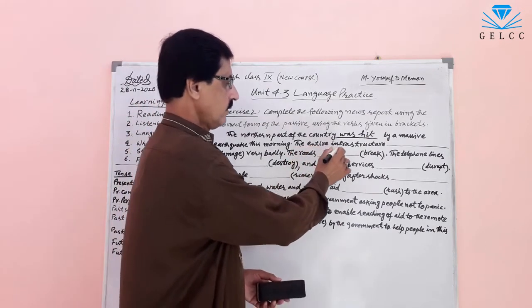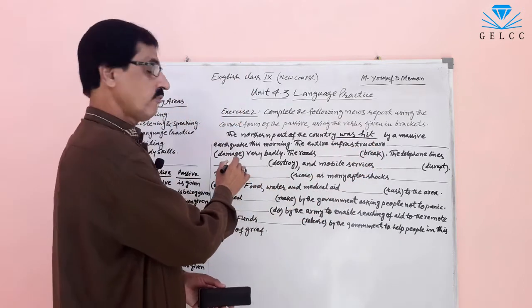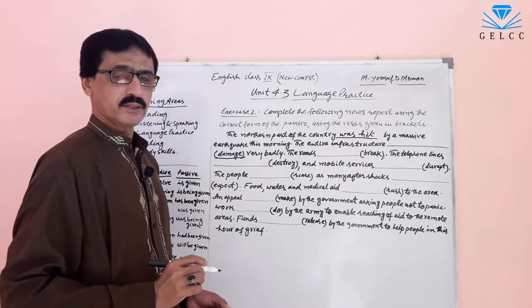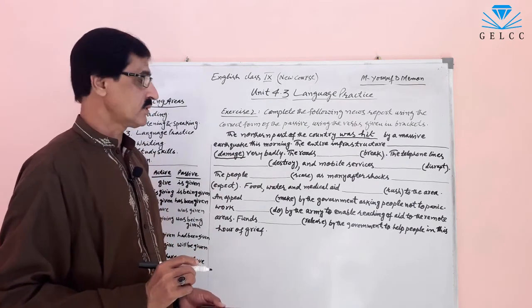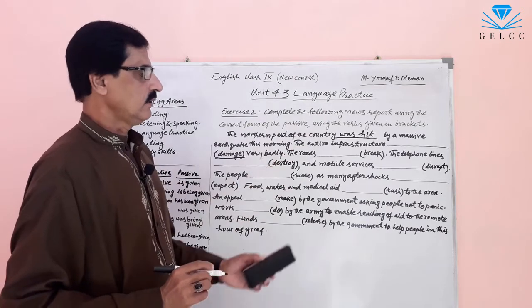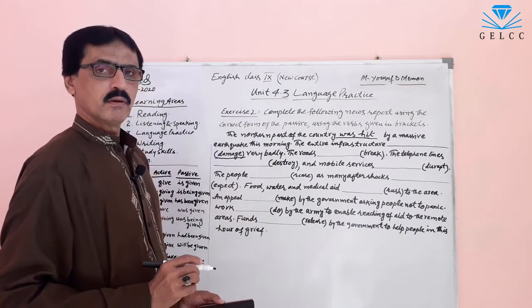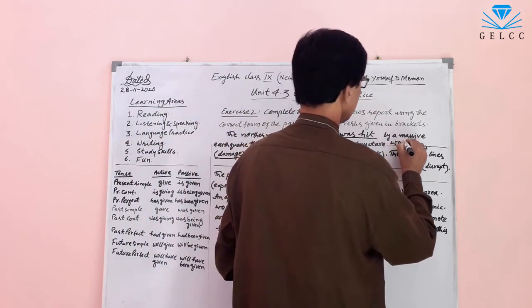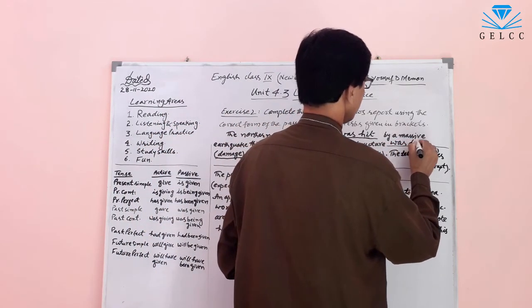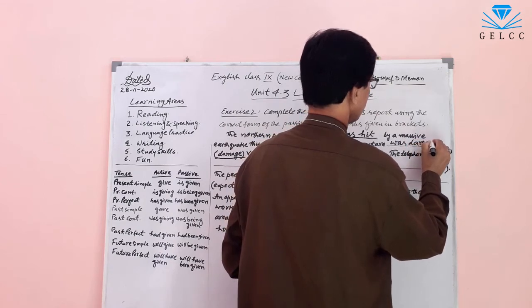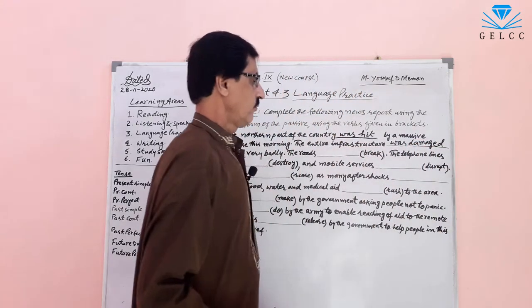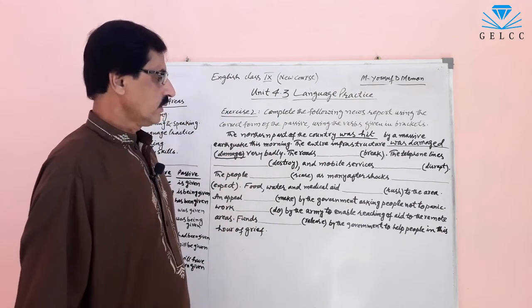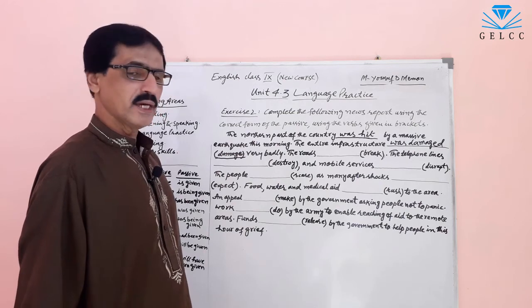The entire infrastructure, here the verb has been given: damage. The past participle of damage is damaged. The entire infrastructure was damaged very badly. The roads dash break.